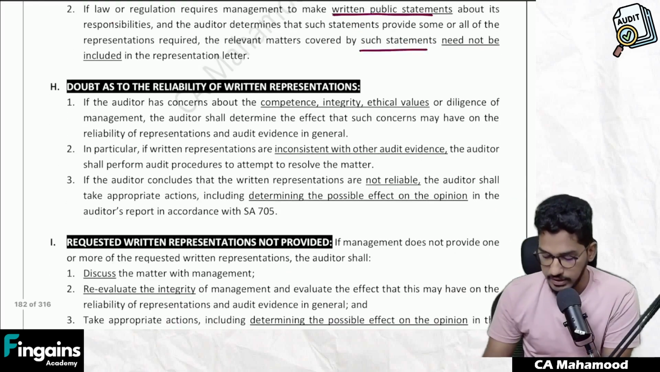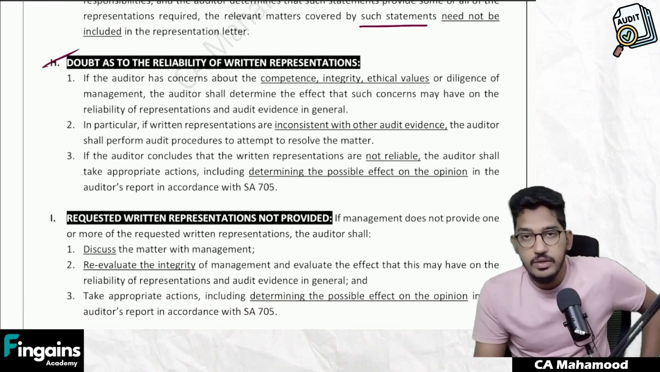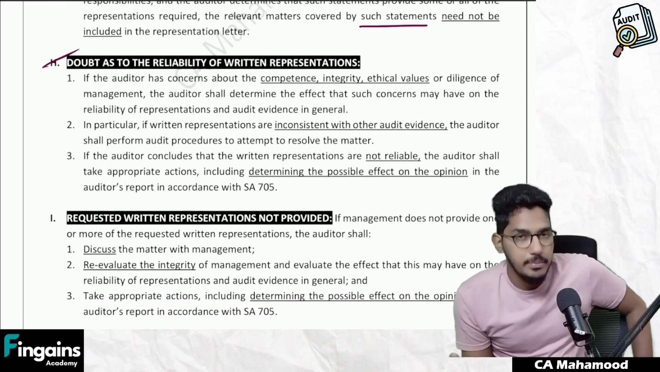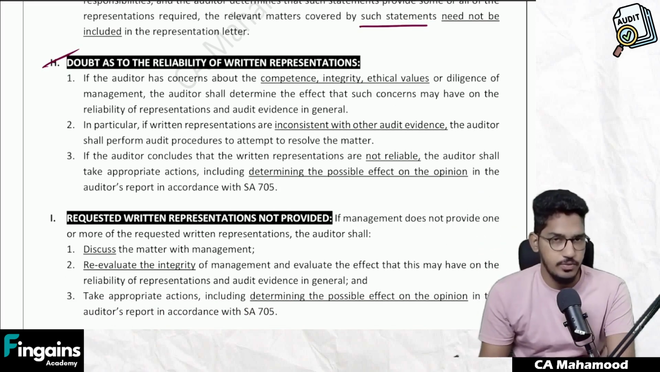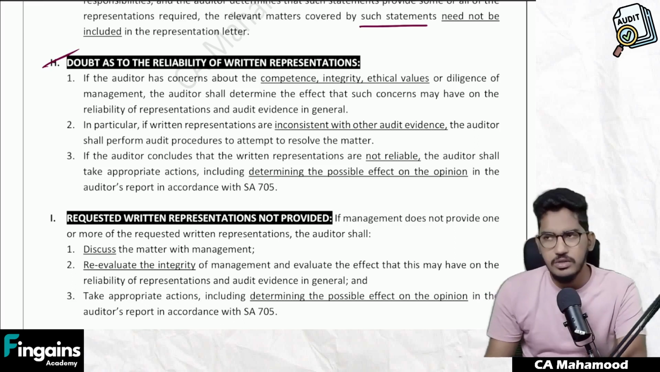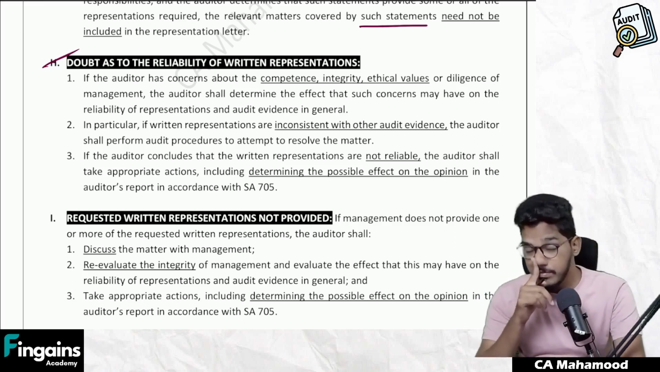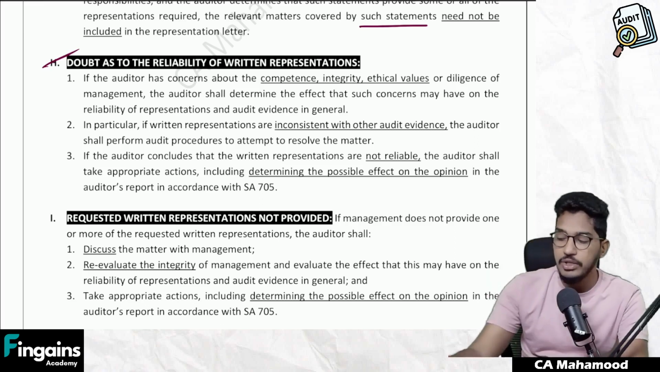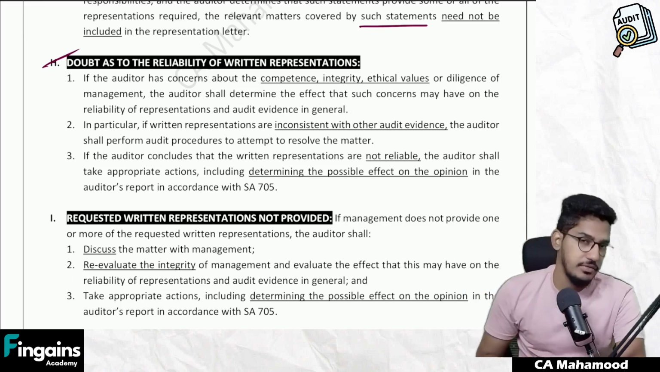Clear? Next one. Doubt as to reliability of written representation. Sometimes you ask the management to give written representation. Management has in fact given it also. Management did not object. Management gave you written representation also. But sometimes we will get a doubt regarding reliability of written representation.